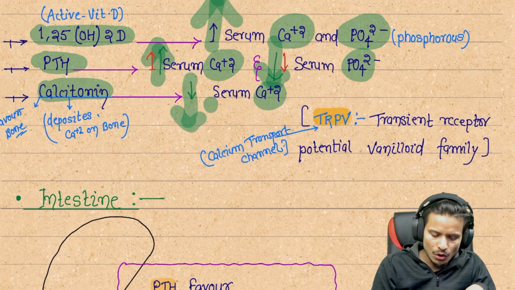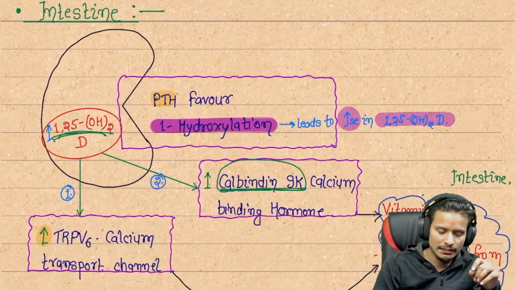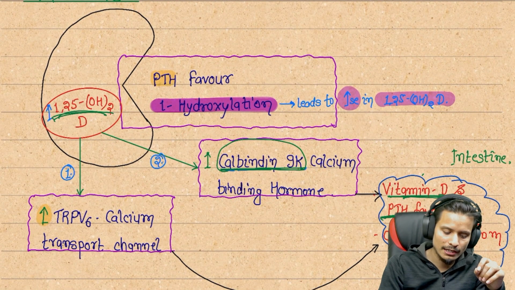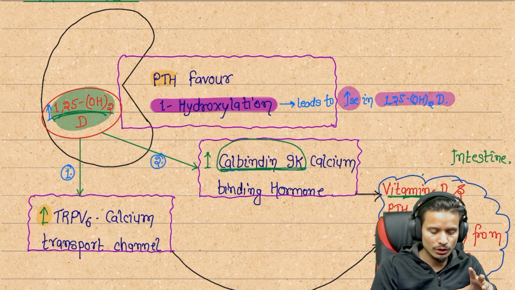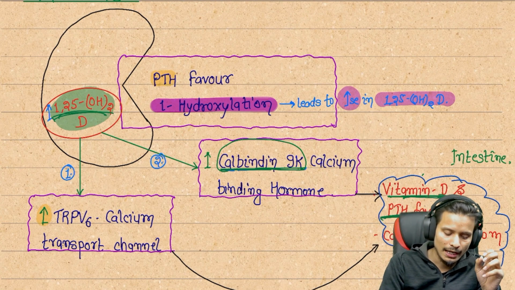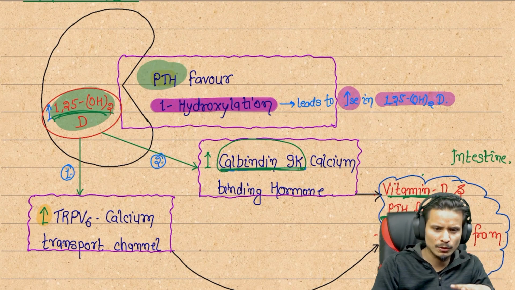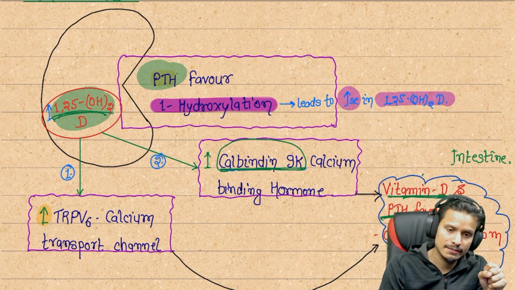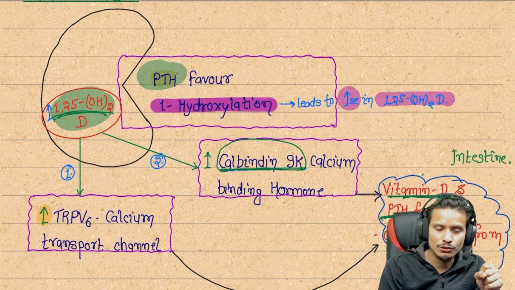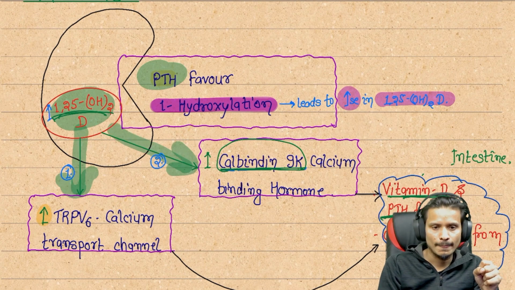And all these are going to activate a special type of receptor we are going to see in the intestinal region. In the intestine, the active form of vitamin D is absorbed, sorry, in the intestinal region, and it is somehow favored by parathyroid hormone. How they perform their action we will see in a minute. Before that, this activated vitamin D stimulates in two ways.